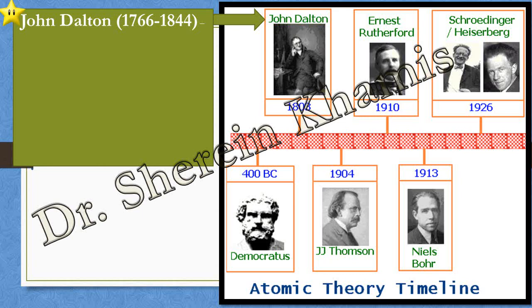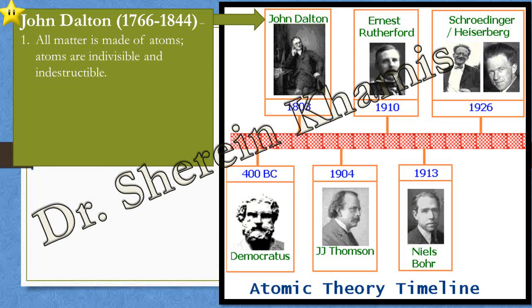We have the second one here, John Dalton, whose period was from 1766 until 1844. Okay, what is the discovery of Dalton?